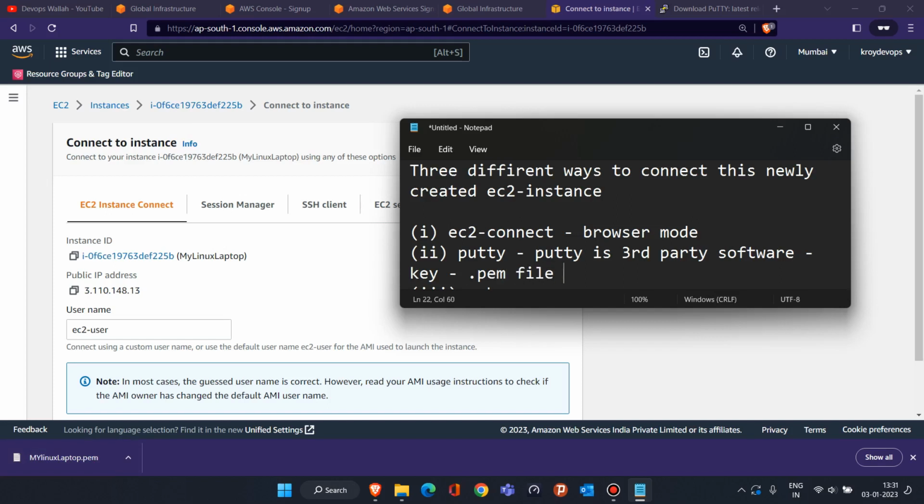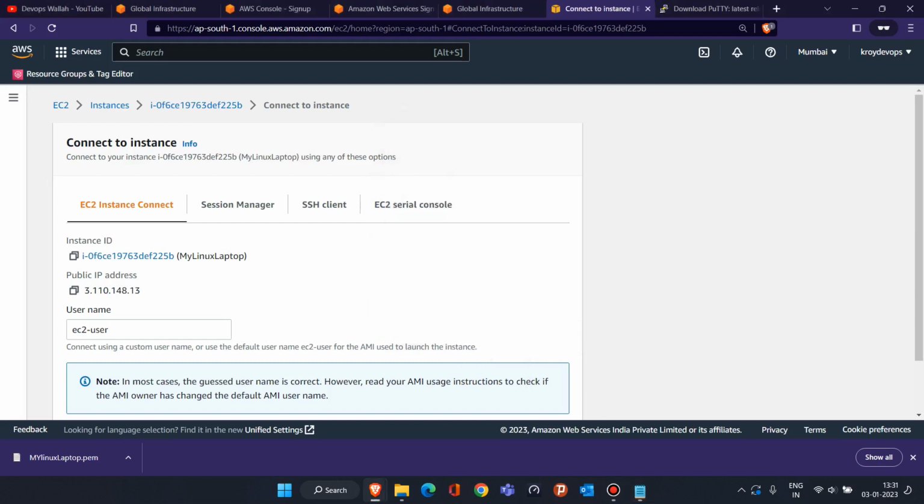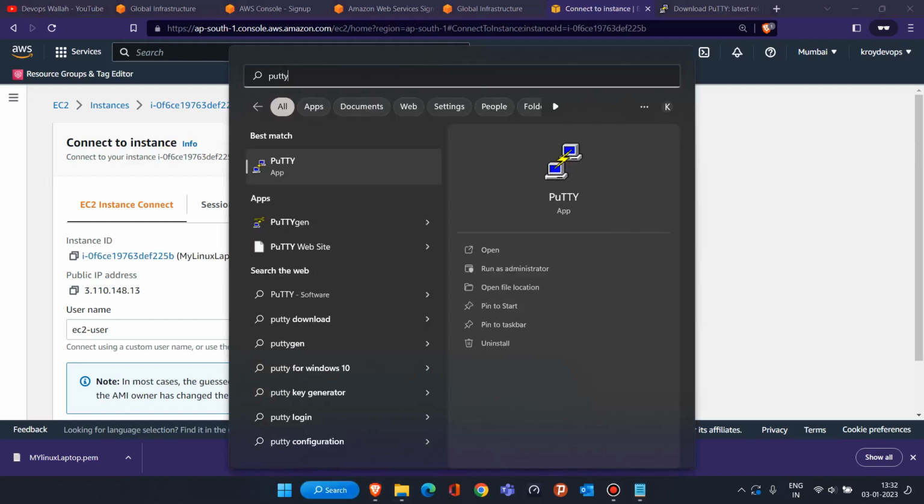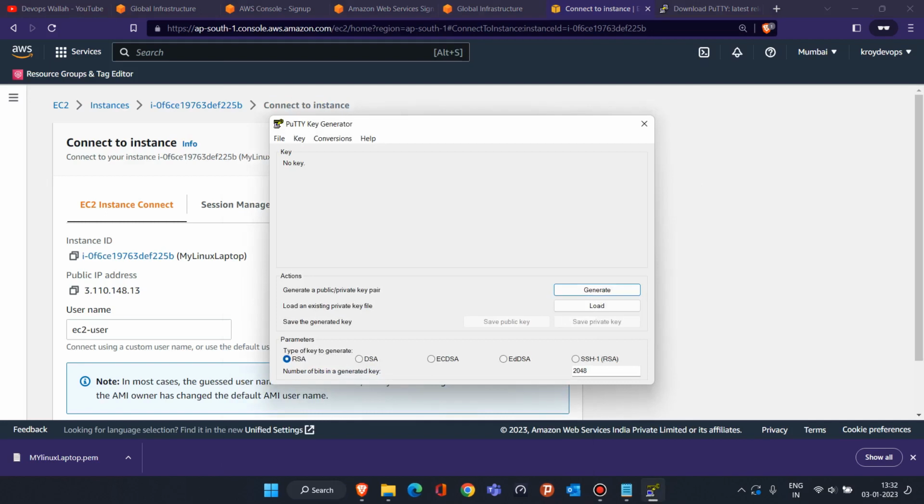But this file is not supported by Putty. Putty only supports the ppk file. So what do we have to do? We have to convert this .pem file to a ppk file, so our Putty will be able to use it. To do that, you just have to open Putty, search for Putty here. Now don't open Putty, open the PuttyGen software. Click on PuttyGen. Here you have to click on Load.